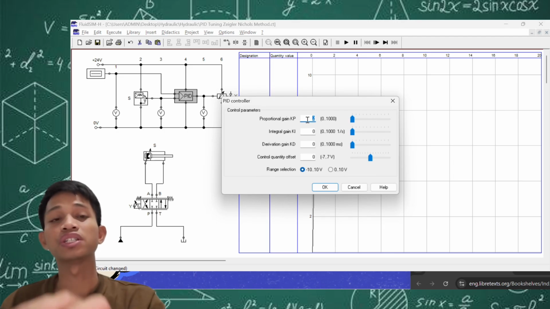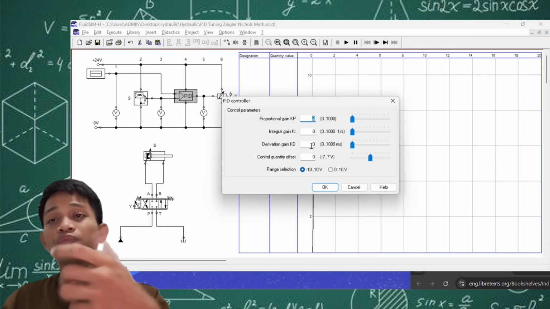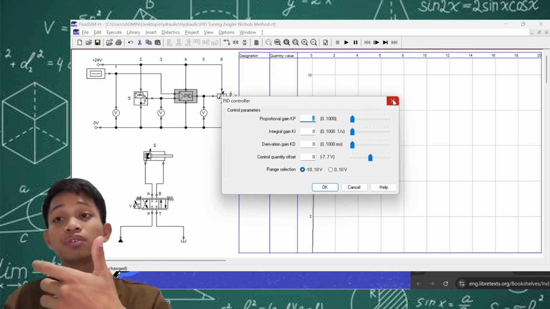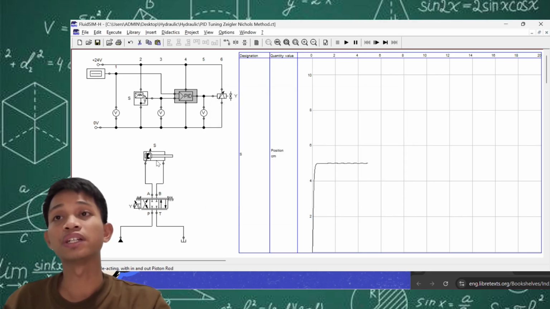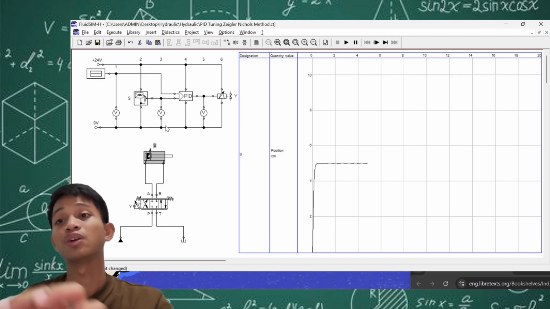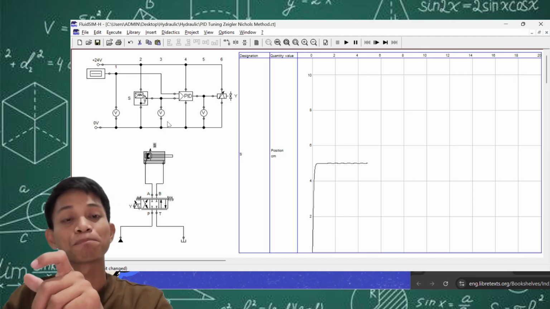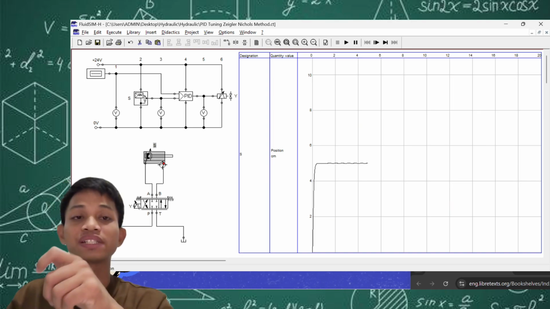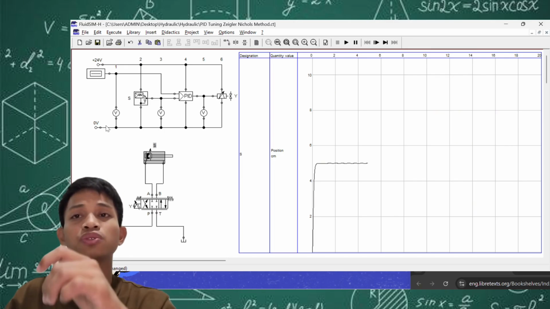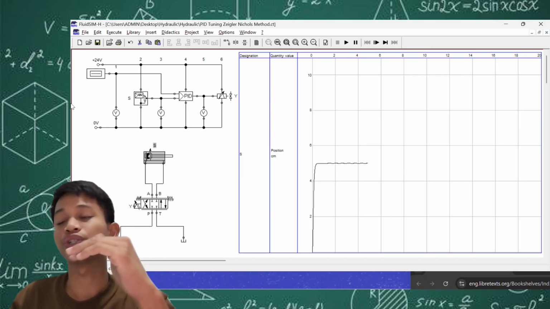This system is a hydraulic system wherein we want to control the displacement of our piston. This specific circuit simply wants to maintain our piston at the center of our cylinder, which is around 5 cm for this simulation. We want to make sure that our piston is at the center position.